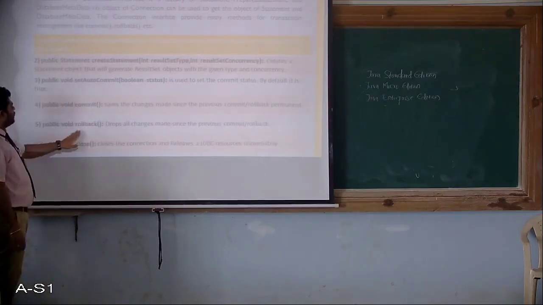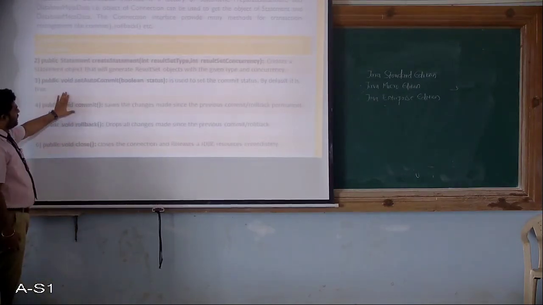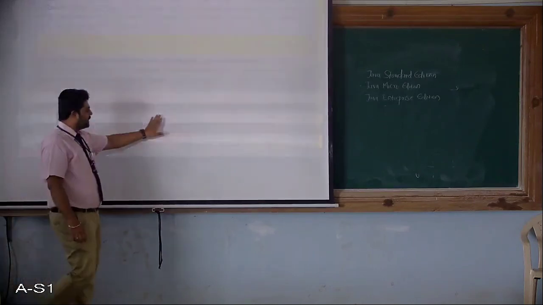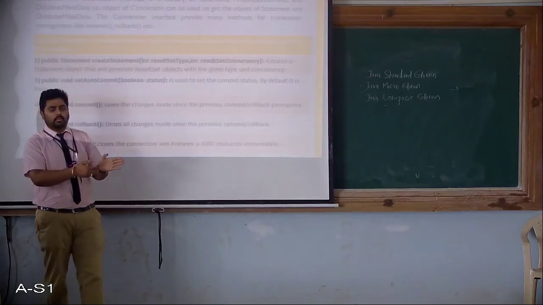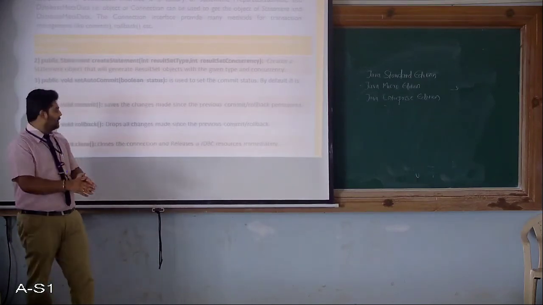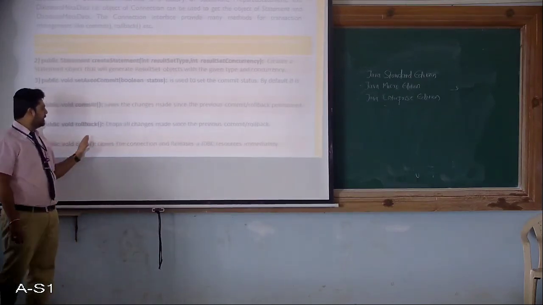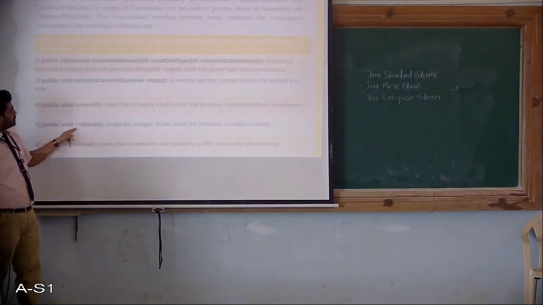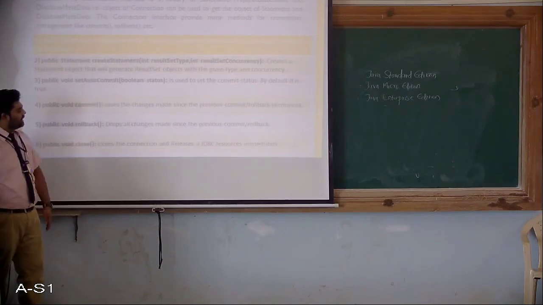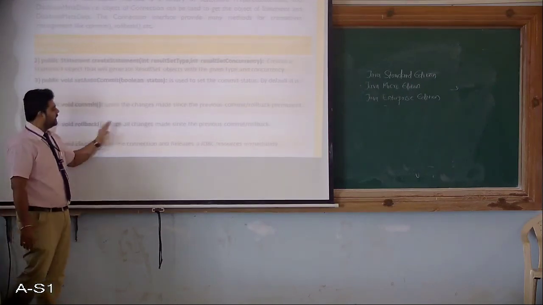Then comes rollback, which is the reverse of your commit method. It drops the changes made since the previous commit, so only the previously saved value remains. Whatever new updation there is from the user will be discarded using rollback. Rollback acts as the opposite of your commit method: commit saves, rollback discards.